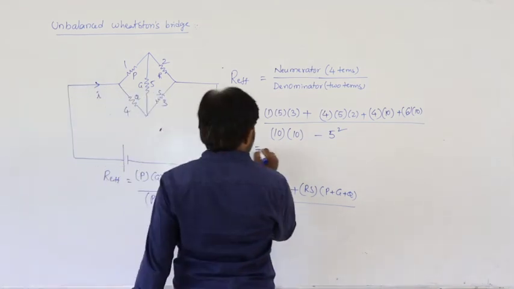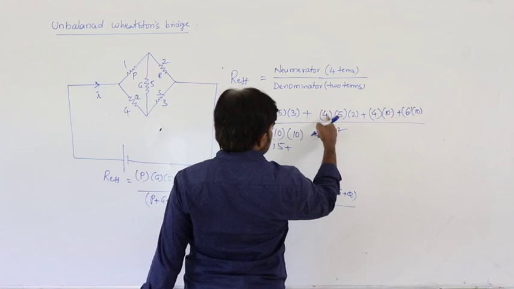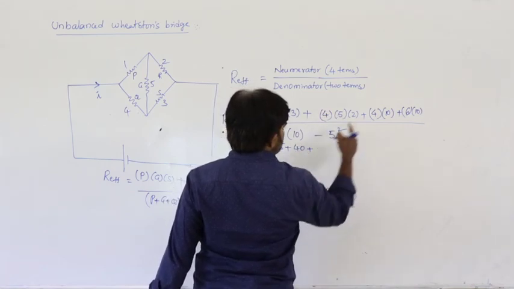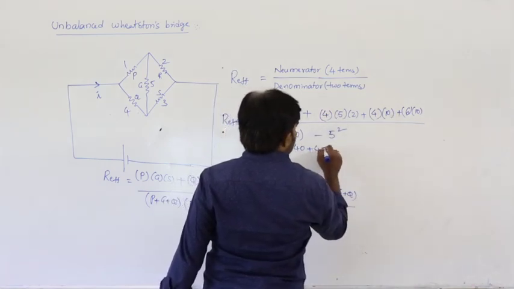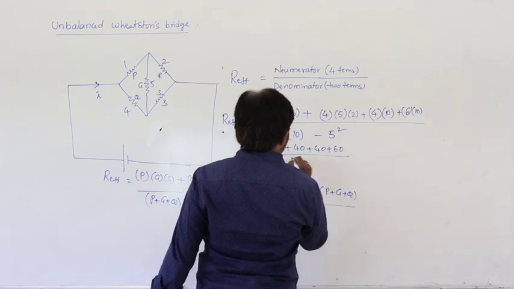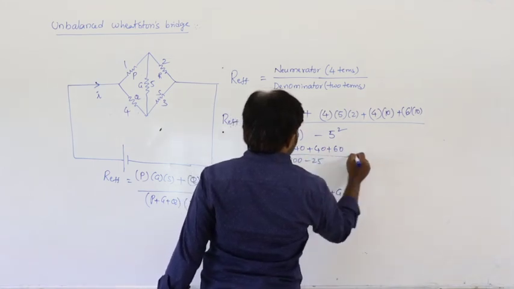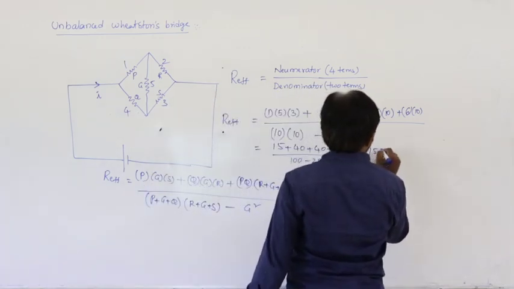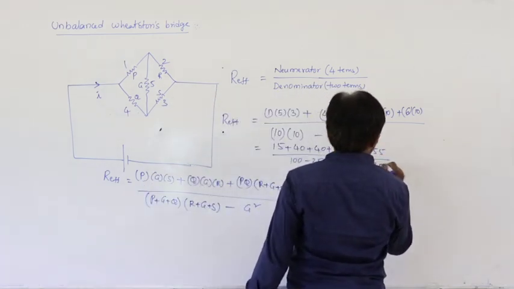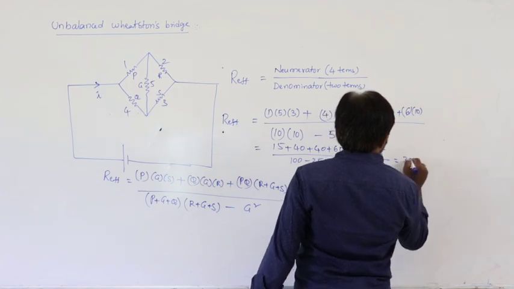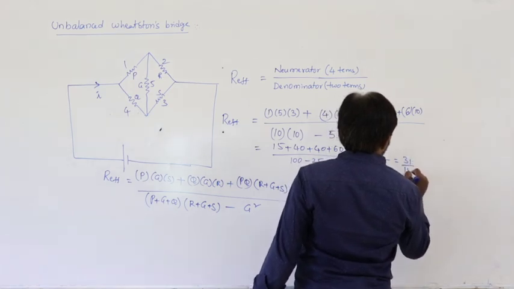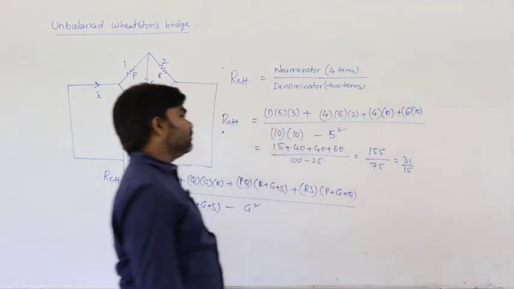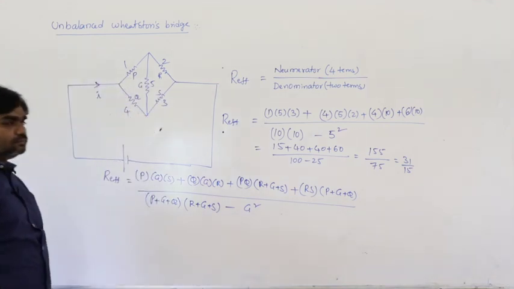Now here 15 plus 40 plus 40 plus 60, divided by 100 minus 25. 40 plus 60, 100, 140, 15, 155, divided by 75. 31 by 15 approximately.